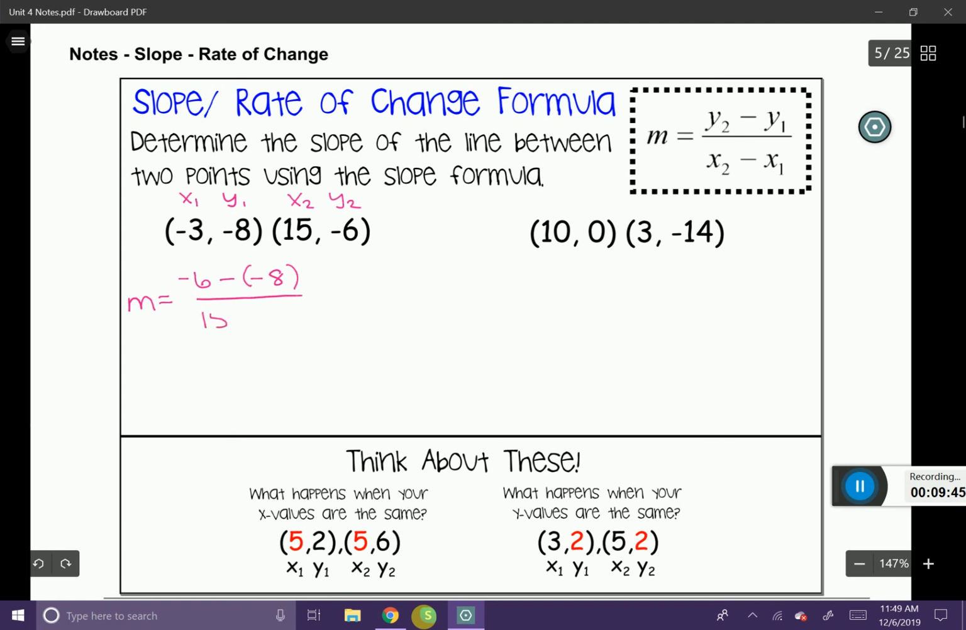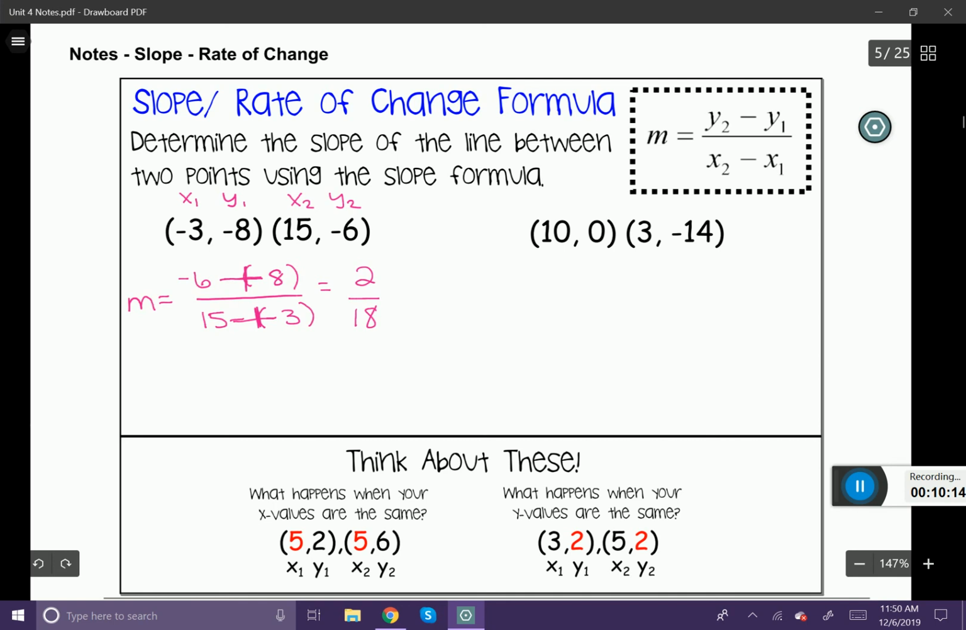x2 minus x1 is my denominator. All right, now what I want to do is just look at it. A minus and a minus is actually going to create a plus here, giving the numerator as 2. The bottom, a negative and a negative next to each other being multiplied, is also going to make a plus, giving us 18.